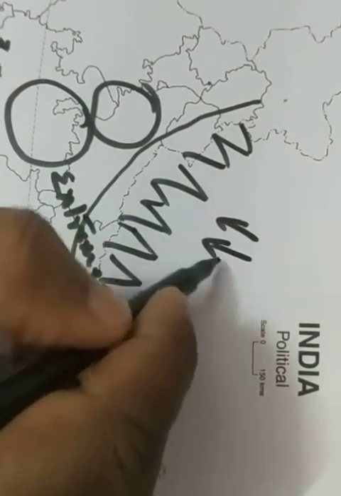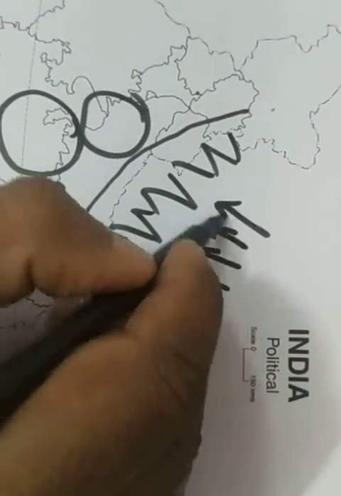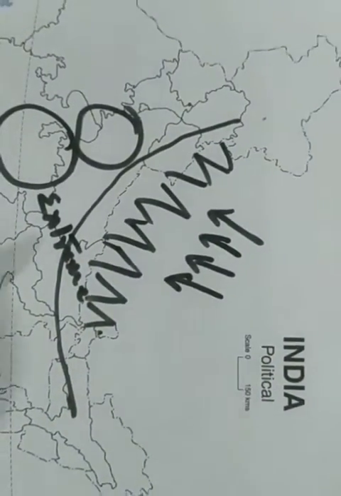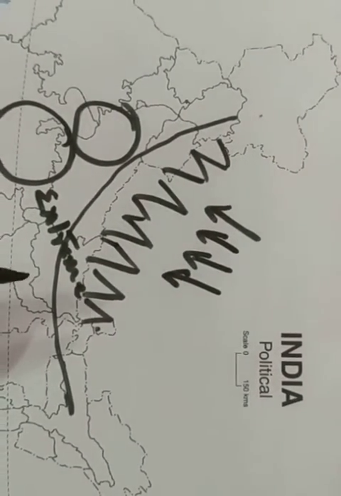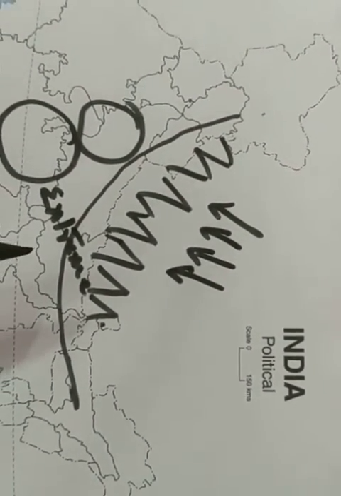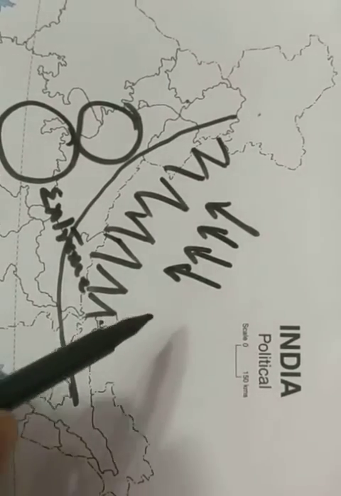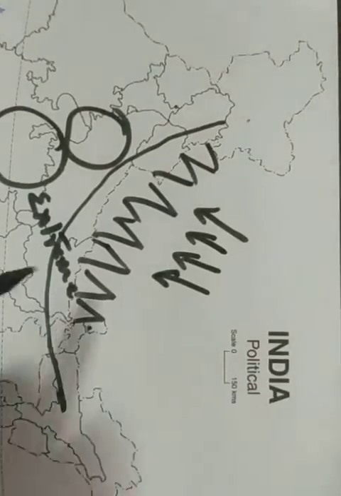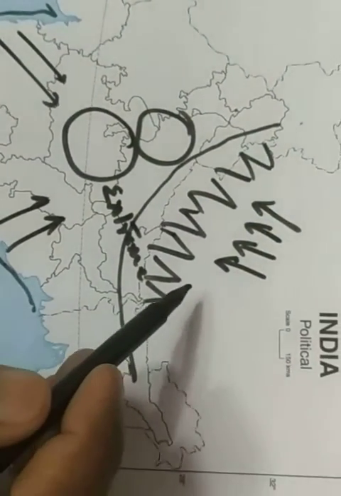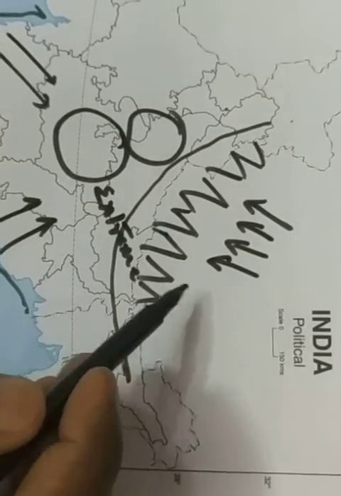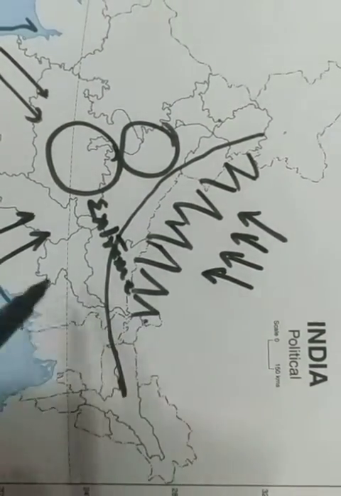These Himalayas prevent the very cold winds from entering India, and because of this we have moderate climatic conditions and moderate winters as compared to Central Asia. If these mountains were not there, then India would have very cold climatic conditions. So see how these Himalayas protect us from the very cold winds which are coming from Central Asia.